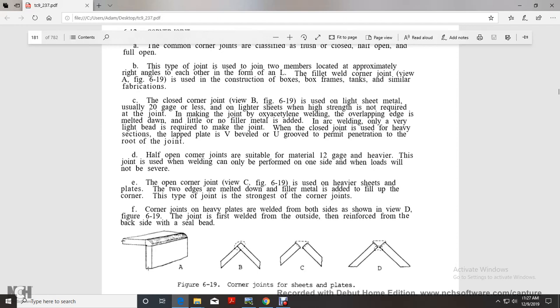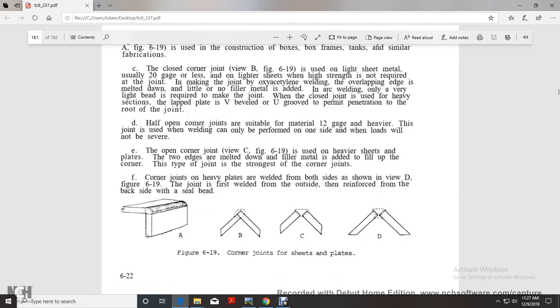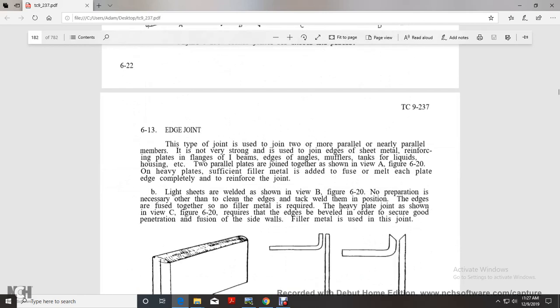Corner joints in heavy plate are welded on both sides, shown in view D of figure 619. The joints are first welded on the outside, with reinforcement from the backside with a sealed weld, a seal bead.